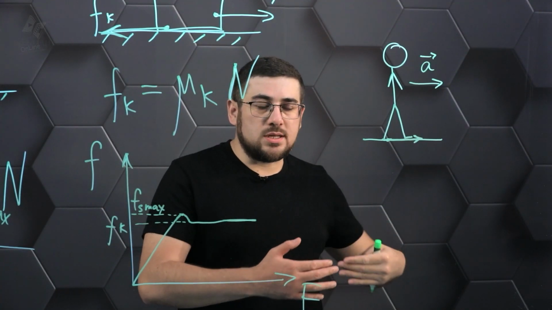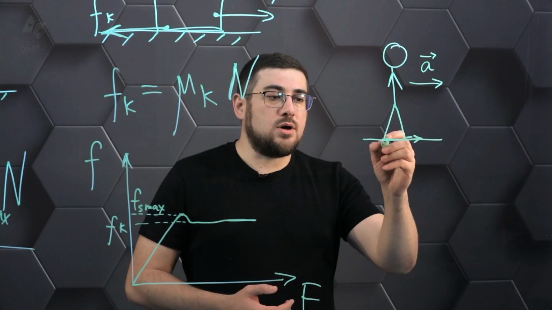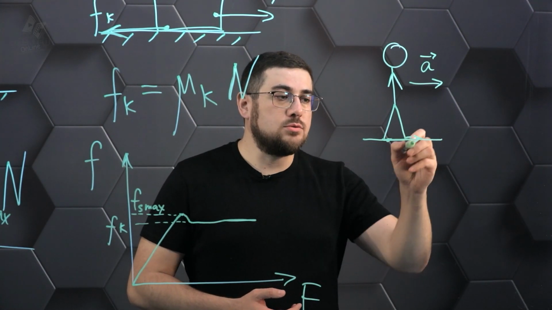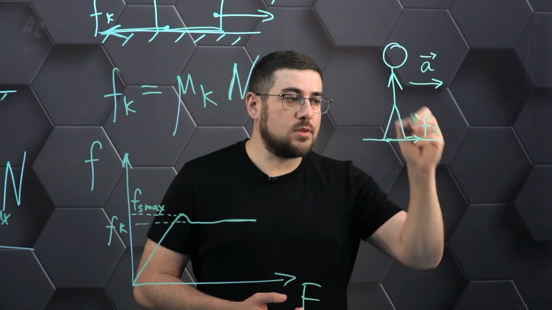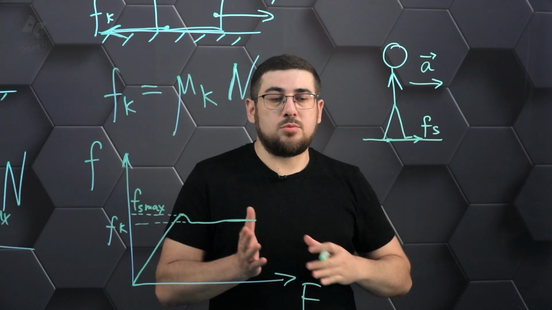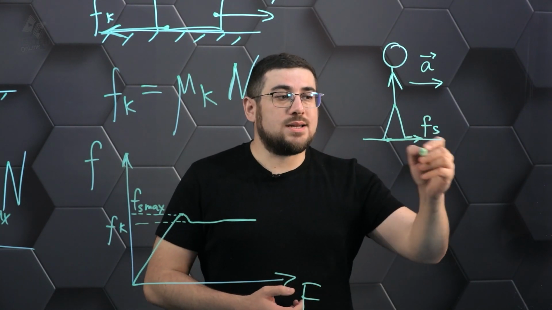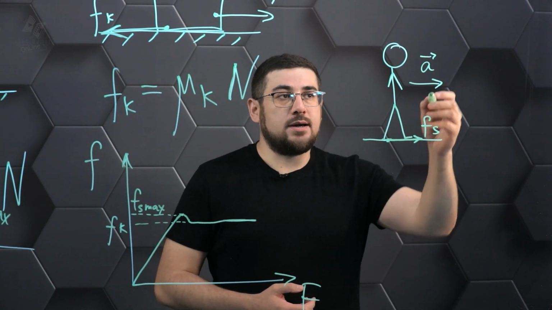And that is, the backward movement which we make when we try to push off the ground automatically reproduces this friction force. And that friction is static, because our foot in this case is not sliding on the ground if the grip is good. Due to this friction force, there is a positive acceleration for our body.